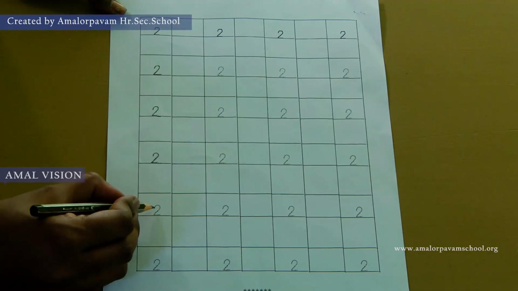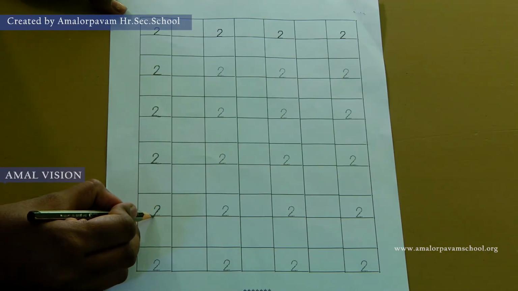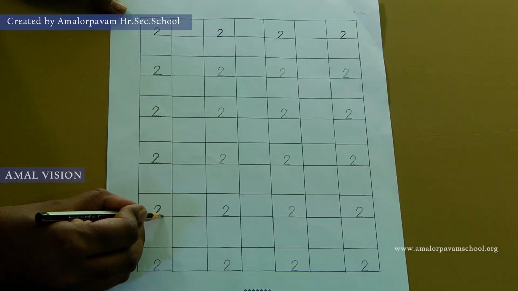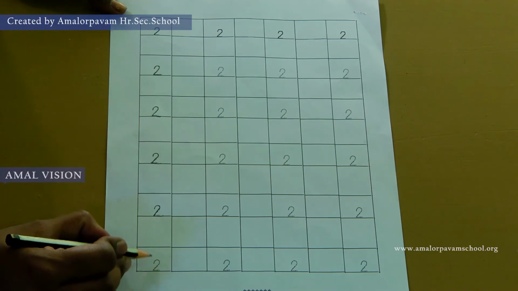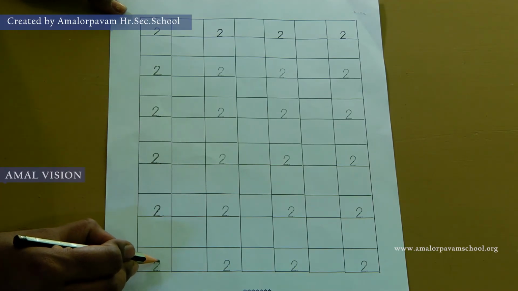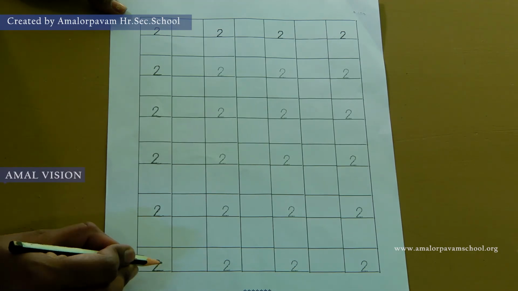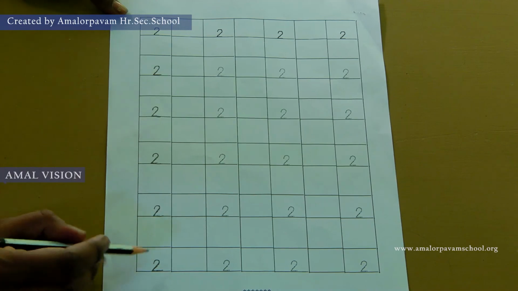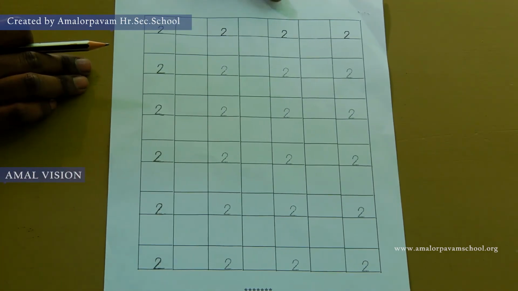Leave a box, left curve, horizontal line. Number 2. Leave a box, left curve, touch the line, horizontal line. Number 2. So, we will complete this worksheet in our Zoom class.